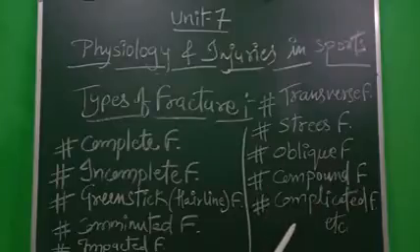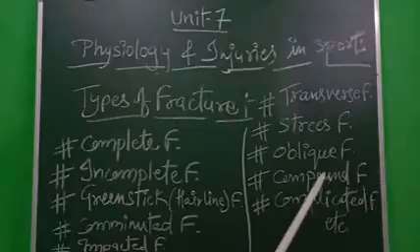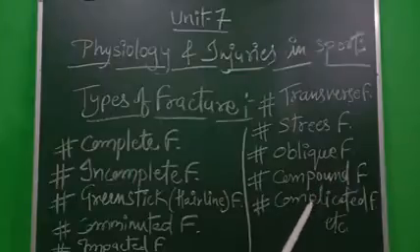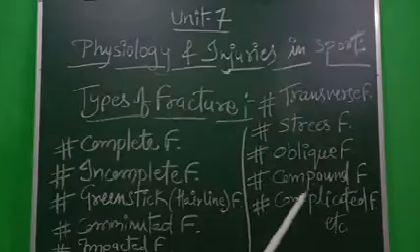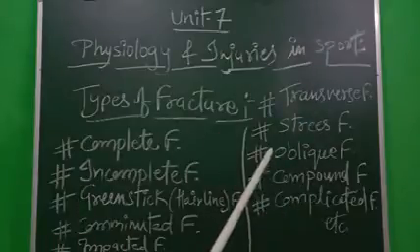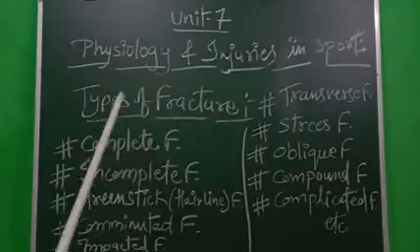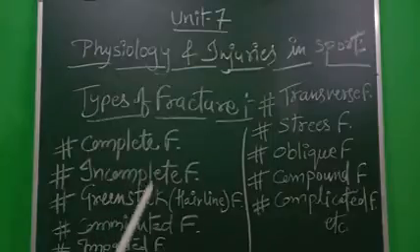And the last one is the complicated fracture. In this fracture, the bone is crushed. Moreover, delicate organs like the brain, heart, liver, kidney, etc. are damaged by it. So these are some of the fractures given. Through these details we have to know about the types of fractures.